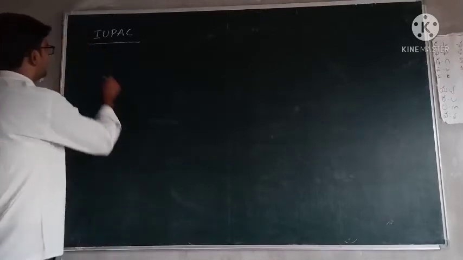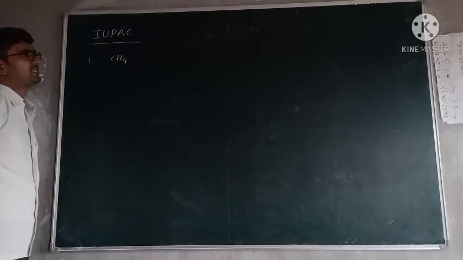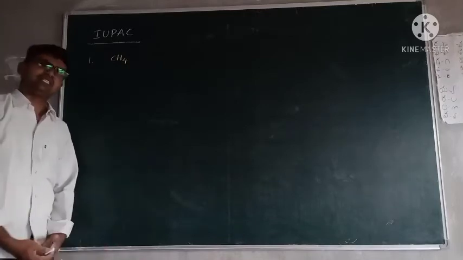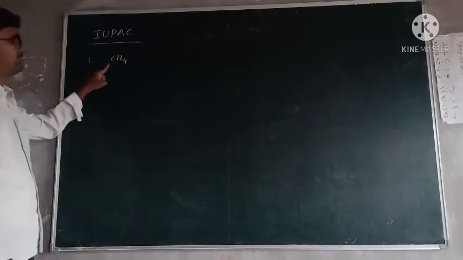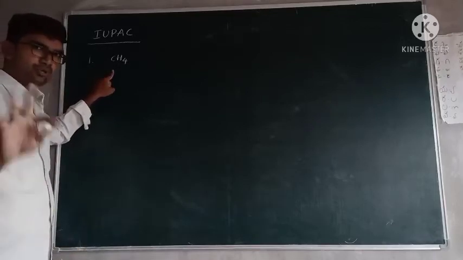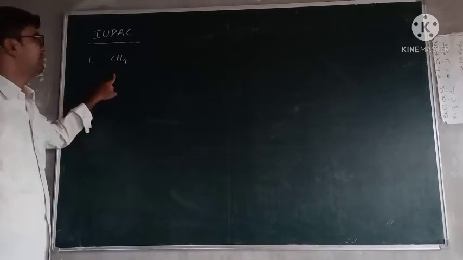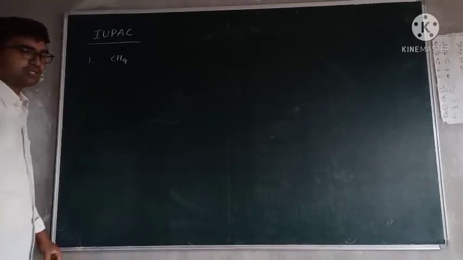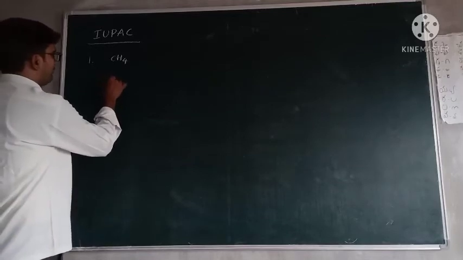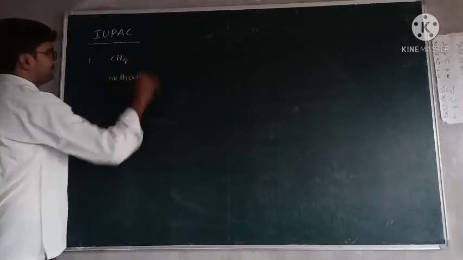First, the compound CH4 is given to you. What is this compound? Sir, it is very simple. First check: is a functional group present? No. Is a multiple bond present? No. Is a substitution present? No. Completed. Then the number of carbons? Only one. So meth. And only single bonds.